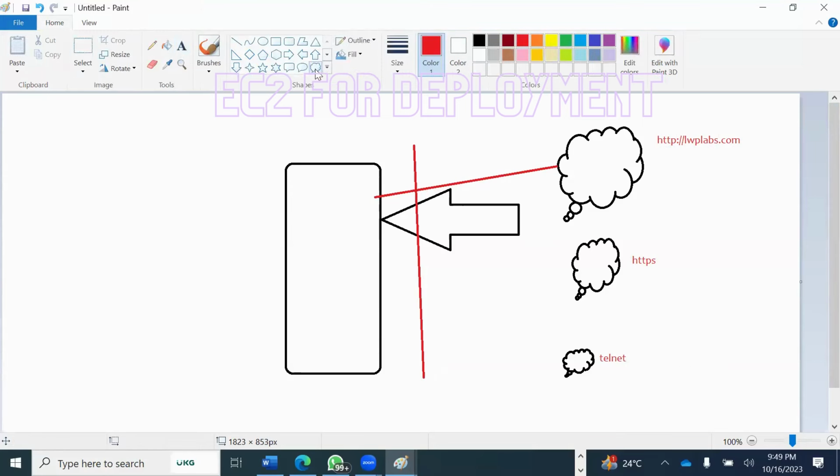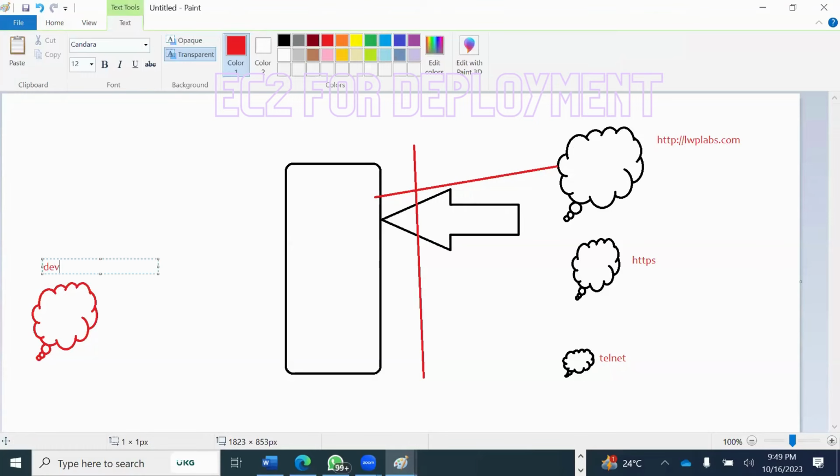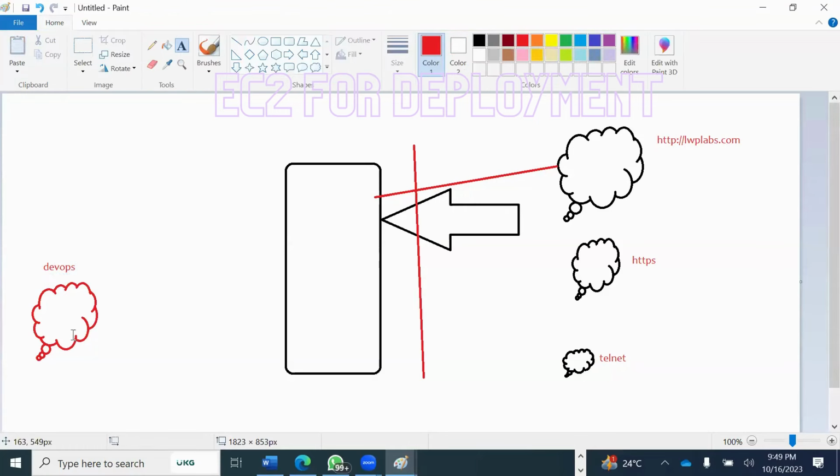And this is my DevOps team, my internal guy, who might be doing manual deployment. As I explained, he will copy the code from the developer's machine to here, right?